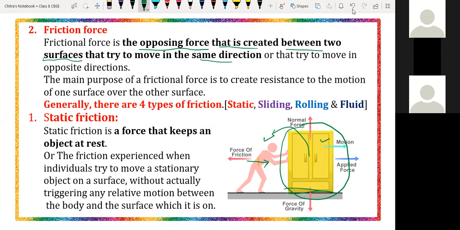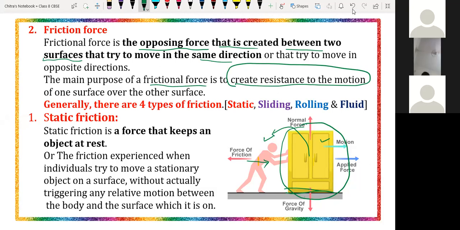Everyone do reply. Yes, sir. Yes, so that force is called the friction force. The main purpose of the frictional force is to create a resistance to the motion. It is very important. The main purpose of the friction force is to reduce the motion of an object on the surface.